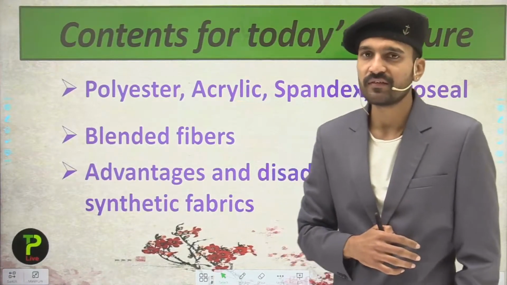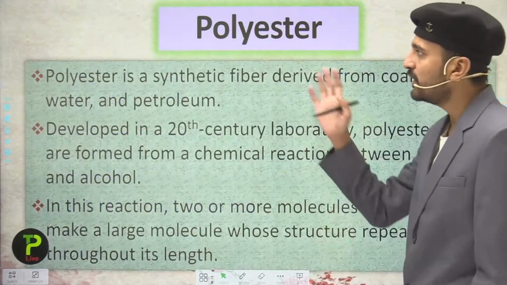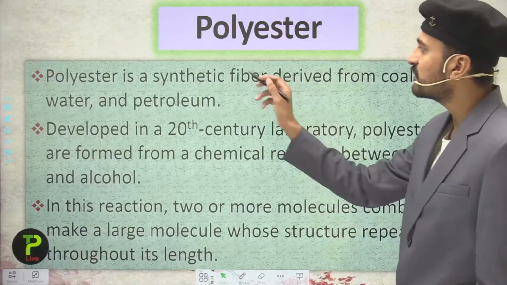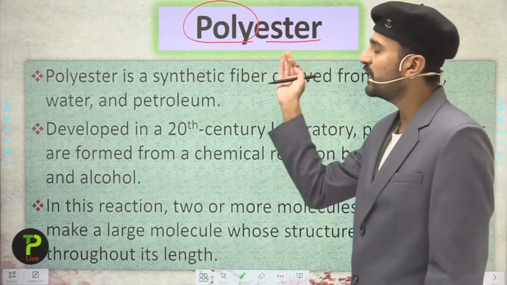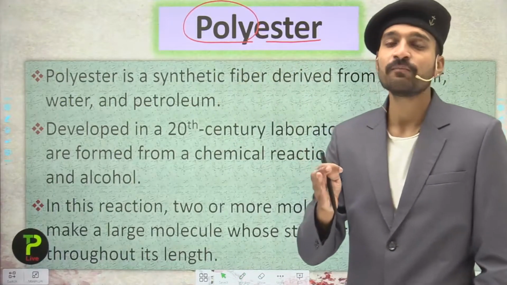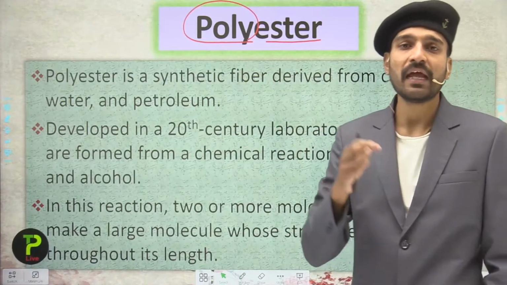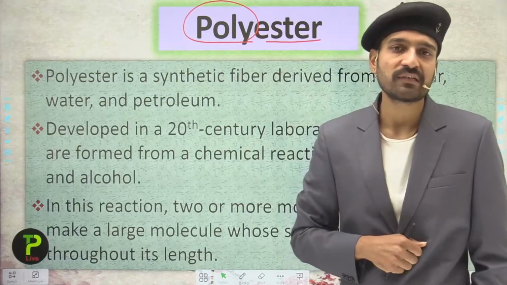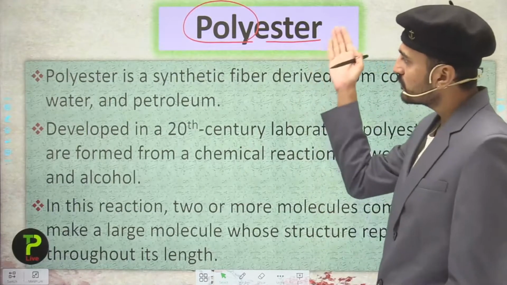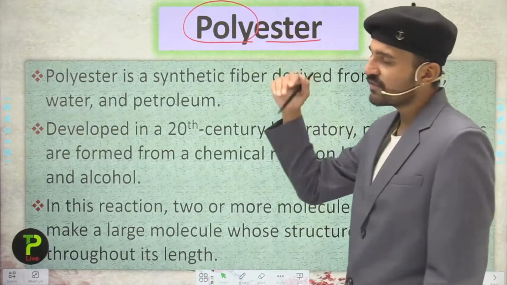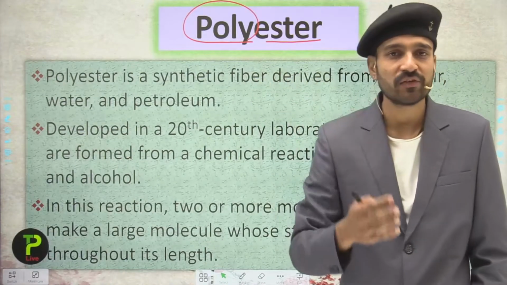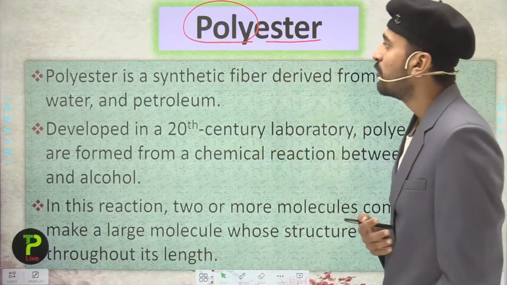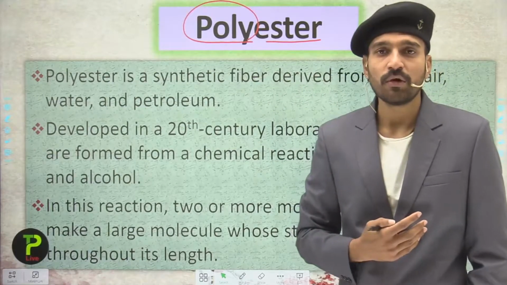So students, let us start with the first, that is the polyester. As the name suggests, it is a polyester. It means that it is a repeating unit of the ester, and ester is formed by the reaction between alcohol and the carboxylic acid. Here we are going to see how the ester is formed and how the esters join together in the polymerization reaction to give rise to a polymer which is named a polyester.